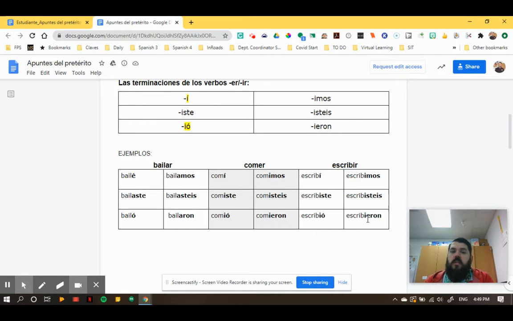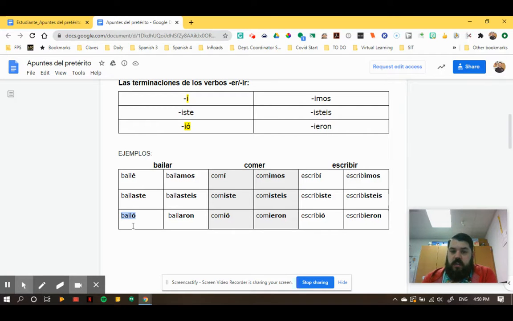There are a couple of things to watch out for. For example, this one. Notice that O with an accent, that actually changes the pronunciation. In Spanish, if you go back to the present tense, to say I dance, that's bailo. It's spelled the same, except this one has an accent. This is not bailo, it's bailó. There's an actual stress at the end. So this is different. And also, it's not the yo form. It's yo bailo in the present tense. And in the preterite, what we're working on now, it's ella bailó.